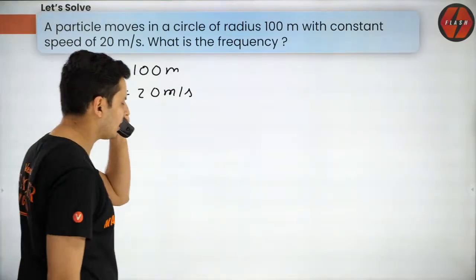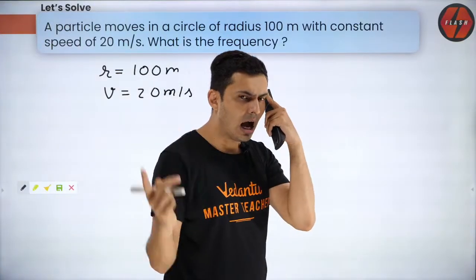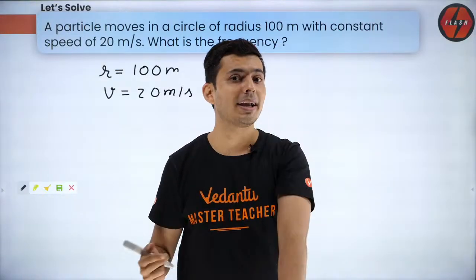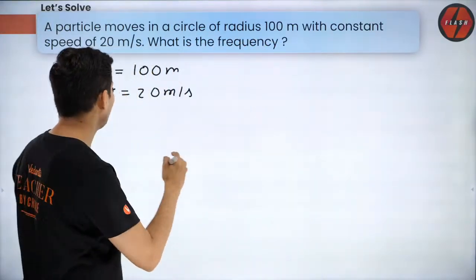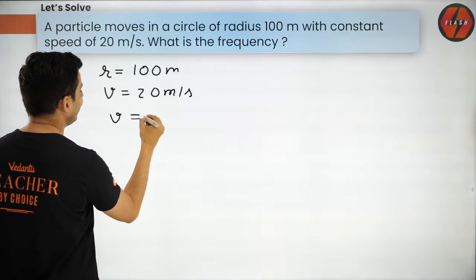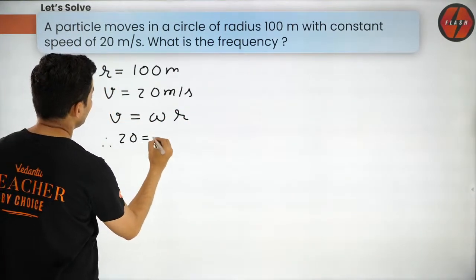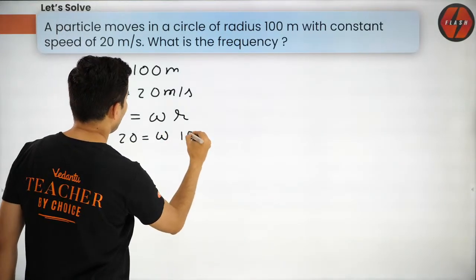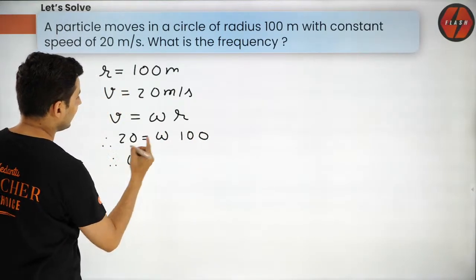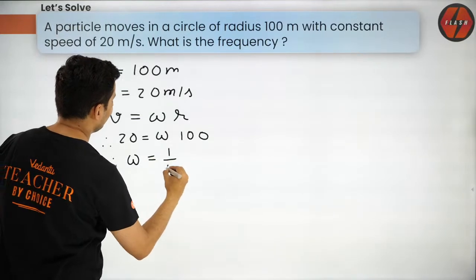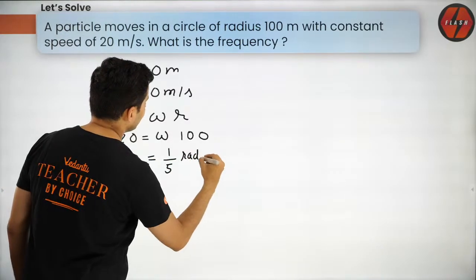How do I find frequency? Let's think. How do I find frequency, guys? Oh, I can find omega. Think about it. So v is omega r. So v is 20, omega is unknown, r is 100. So what will be the value of omega? I feel it will be 1 by 5 radians per second.